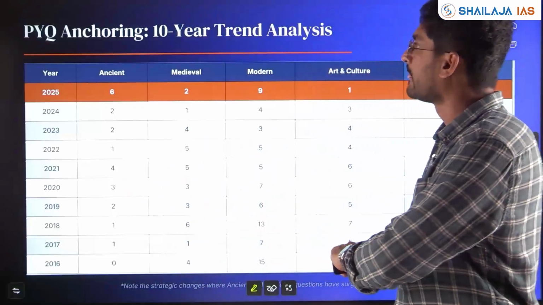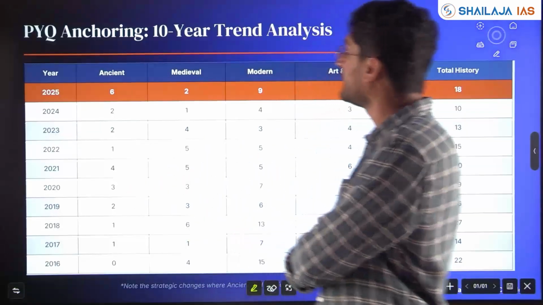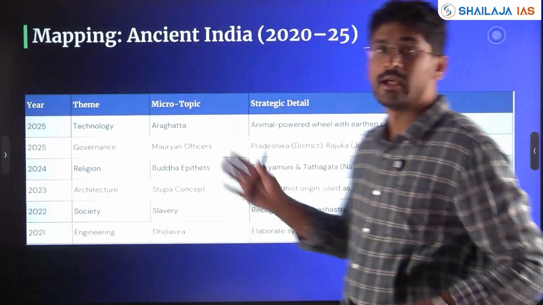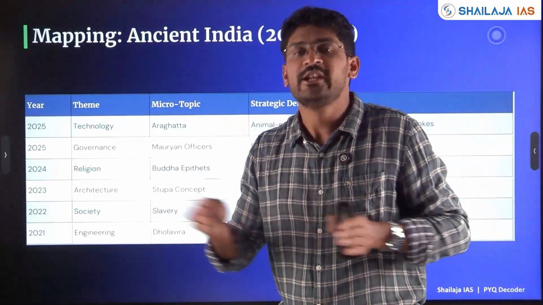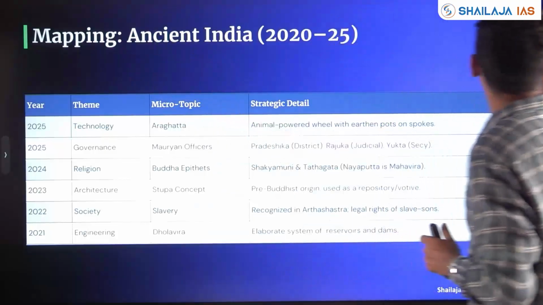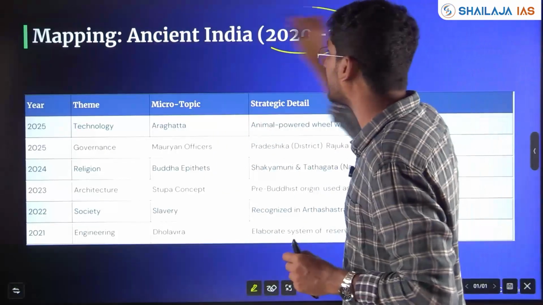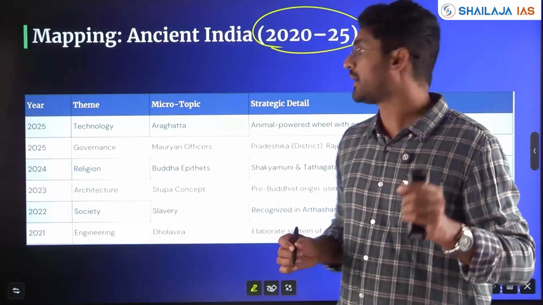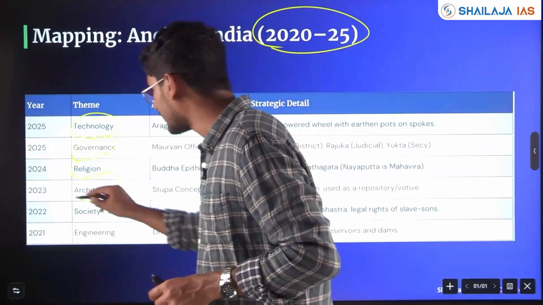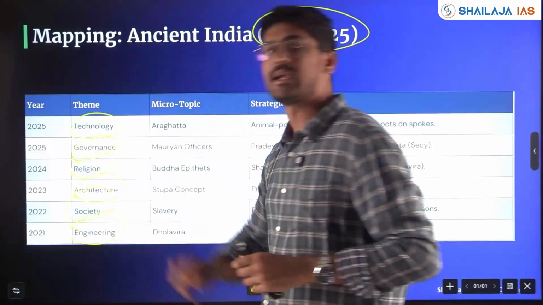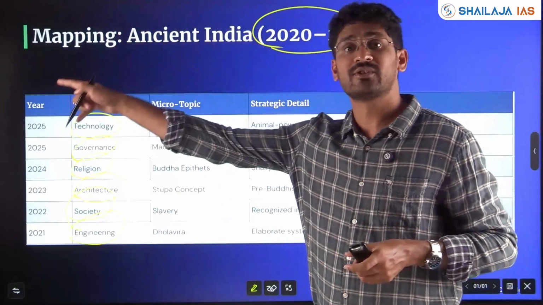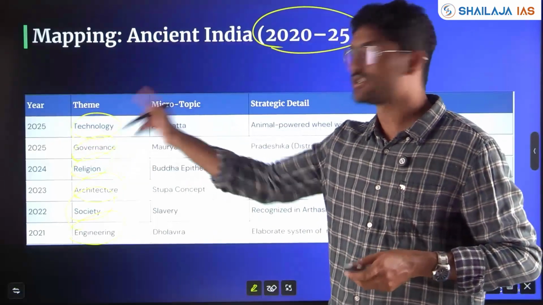Next, we'll see the important micro themes in each of these subjects, each of these subject units. If you see ancient Indian history, which I have analyzed between 2020 and 2025, the themes that are evolving are technology, governance, religion, architecture, society, economic development, technology again, engineering, asked time and again in the syllabus which we saw in the first initial slides of this PPT.